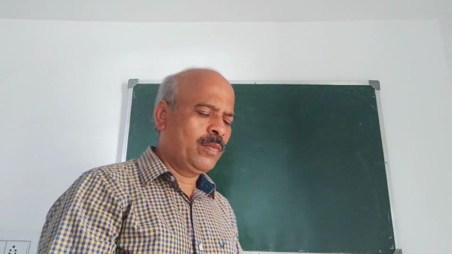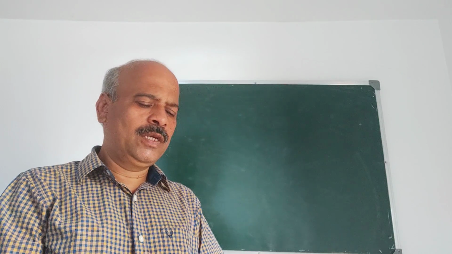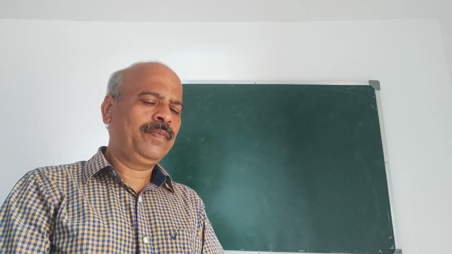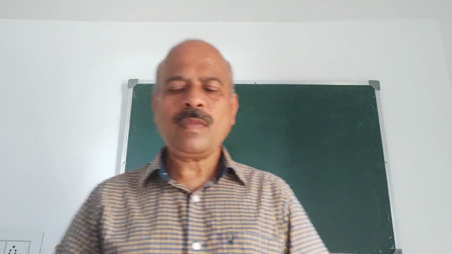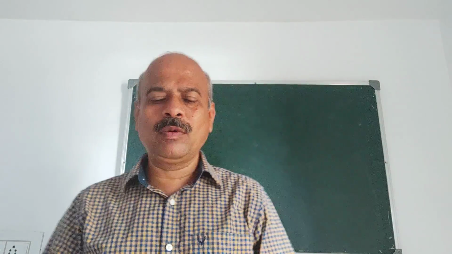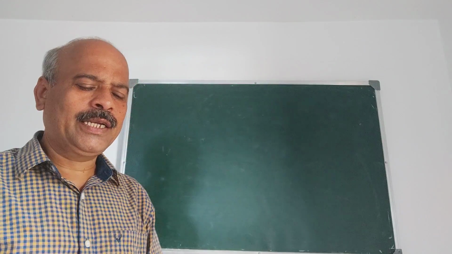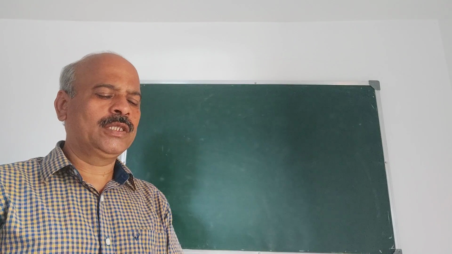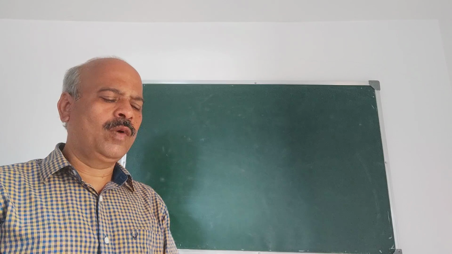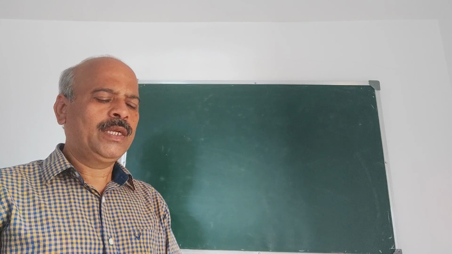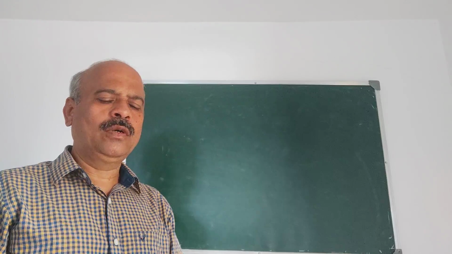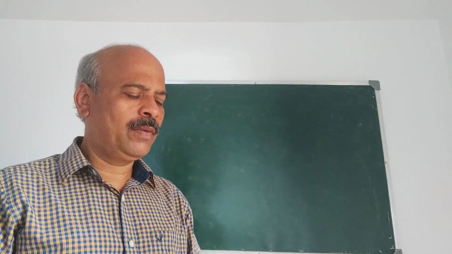I will solve one more problem and conclude that topic, projectile. The problem is like this. A body is projected at an angle alpha to the horizon so as to clear two walls of equal height at a distance 2a apart. Show that the range is equal to 2a cot alpha by 2.